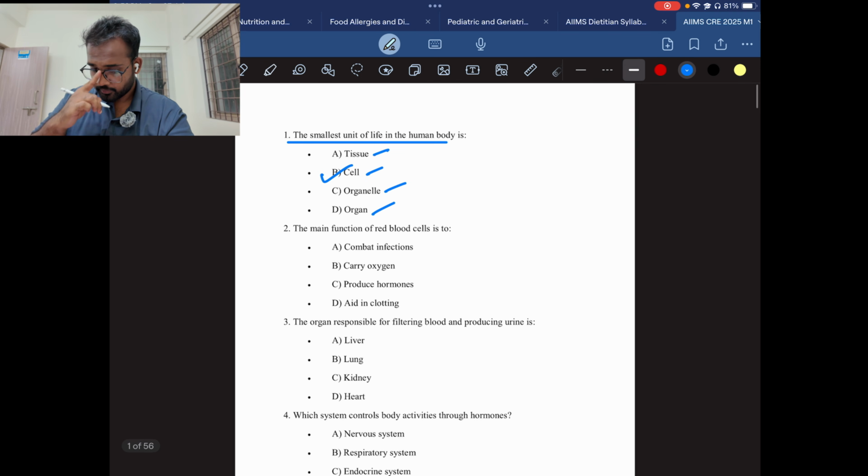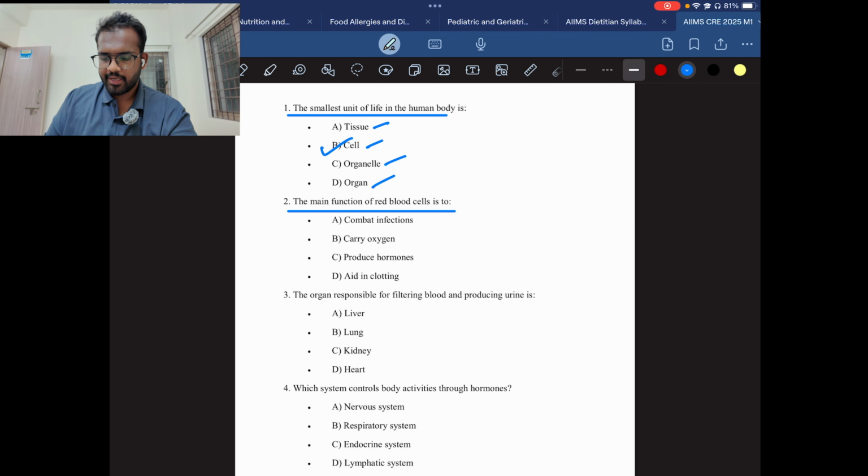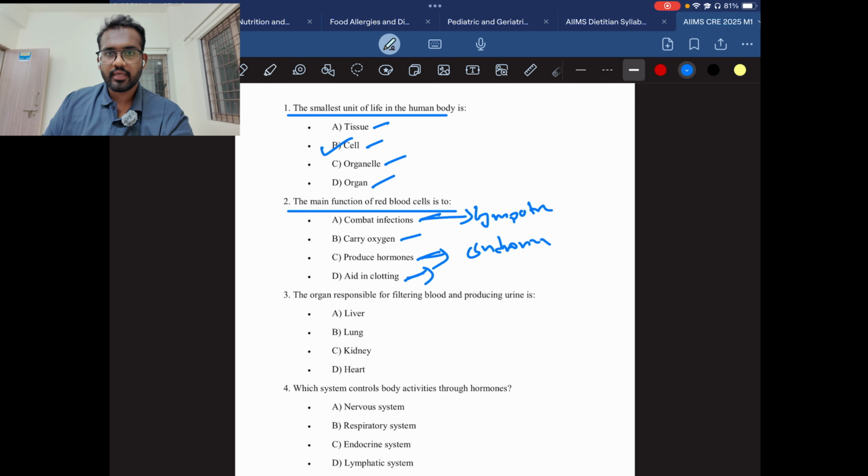Next question. The main function of the red blood cells is to combat infections, carry oxygen, produce hormones, or aid in clotting. So we'll check each option now. Combating infection is work for the lymphatic system, producing hormones is work of the endocrine system, and aiding in clotting is work for the platelets.